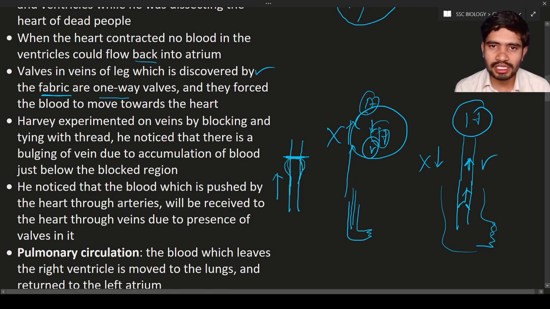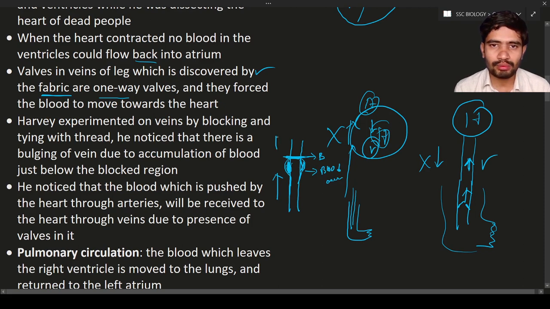Okay, why is the blood vessel bulging just below the blocked region? This is the blocked region with the help of fingers. So why is the bulging seen here? What is the reason? The reason is the blood is pooling over here, or the blood is accumulating here. The blood is accumulating because of the bulging area.